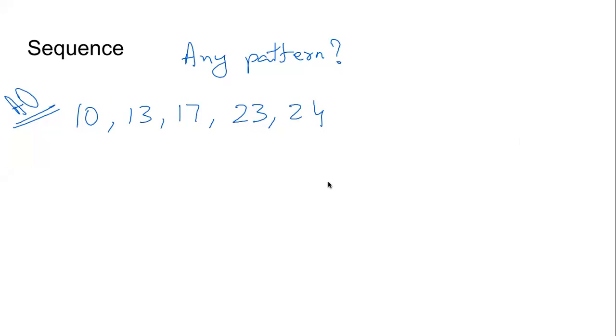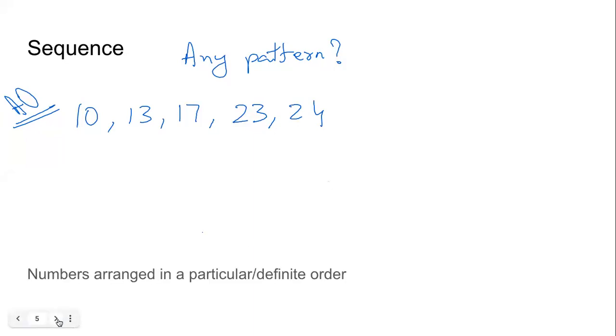Now, when some numbers are arranged in a particular order, in a particular way, that arrangement is called a sequence. A new term. Numbers arranged in a particular or a definite order. Nothing fancy here. The simple order that we have is ascending order.